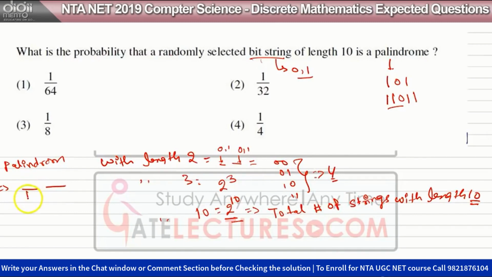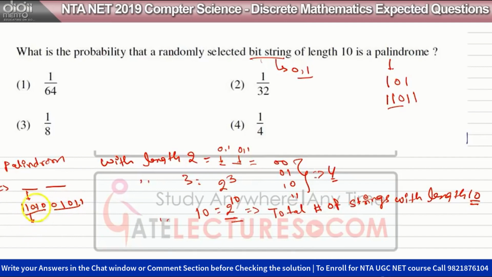Okay. If we have 11010 in the first part, then the second part will also be the same, 01011. Okay, this is a palindrome number. So we have a choice for the first 5 digits and no choice for the last 5 digits.